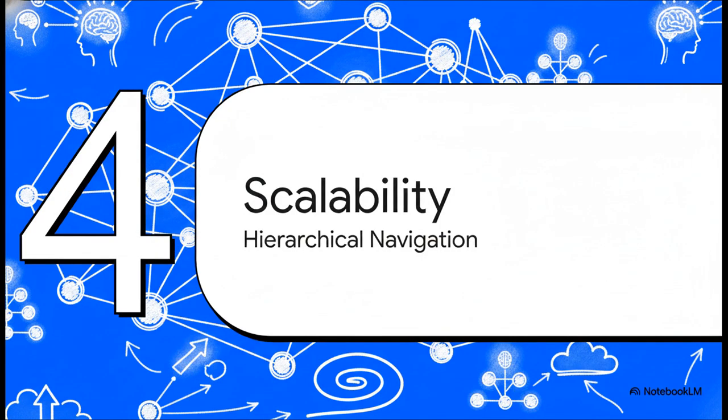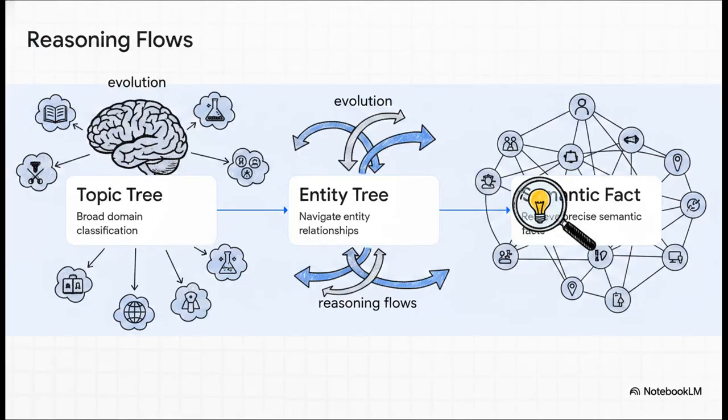Now on to Section 4, Scalability through Hierarchies. So once you've got all these different memory types, you absolutely need a way to navigate them without the system totally crashing from cognitive overload. We're talking millions of nodes here. Smart Memory handles this by using an evolution algorithm to build step-by-step reasoning flows. It dynamically organizes memory. When the AI needs an answer, it doesn't try to search the whole massive database at once. No way.